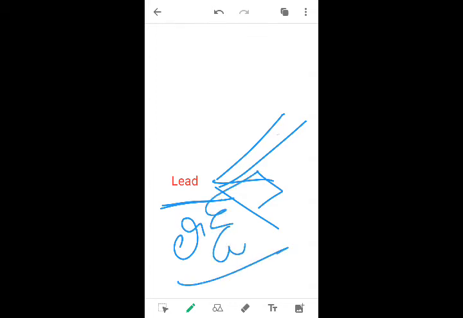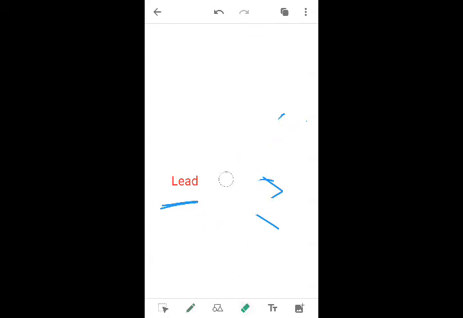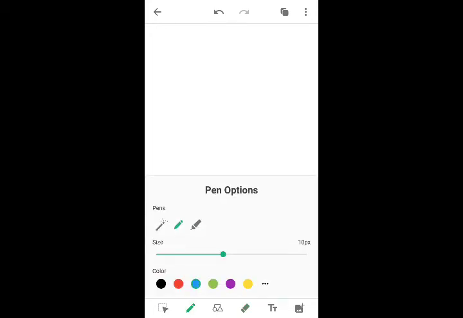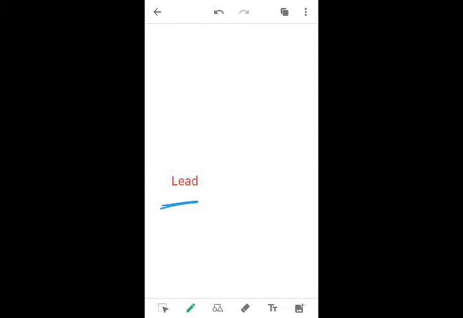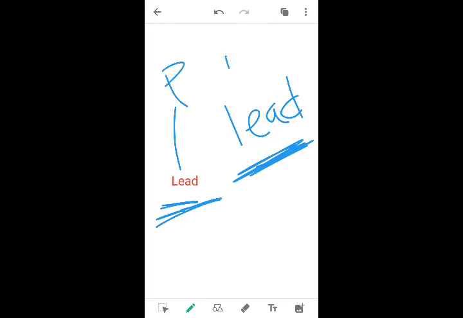Here I give you another example, the same word in a different context. LED, lead. That is a metal. You can check: same spelling, different pronunciation and meaning.